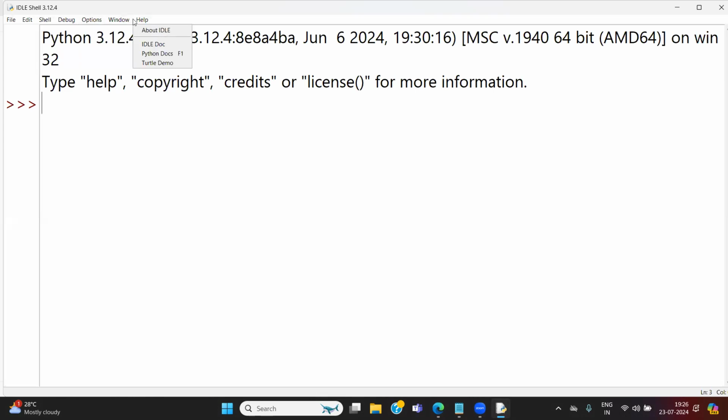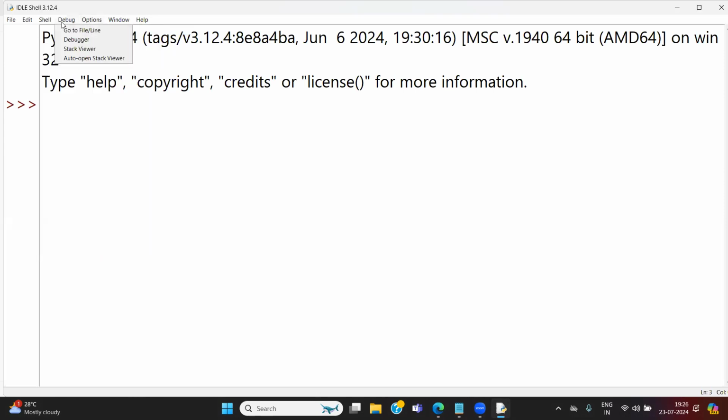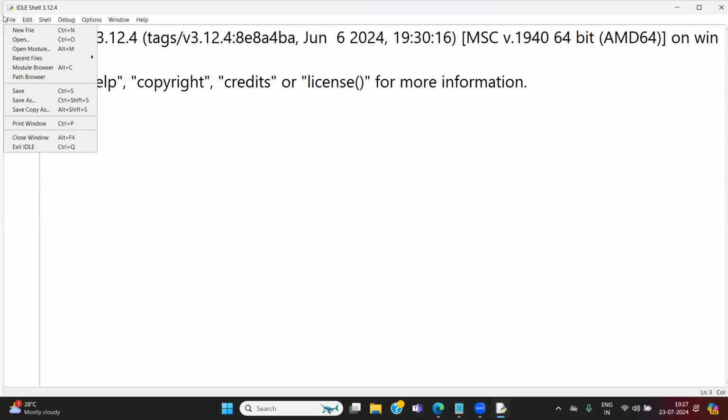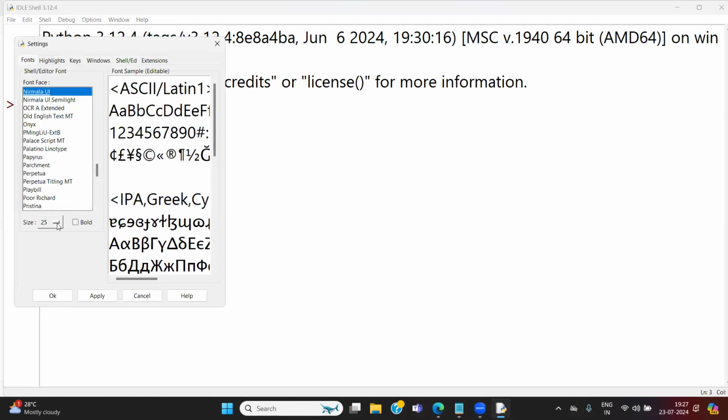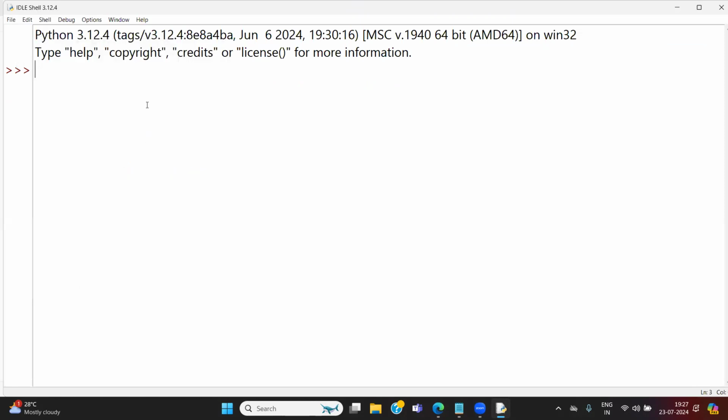Give me 1 second, this font is too small. 10 plus 20, output is 30. 10 into 45, output is 450. 57 divided by 78, output is something. 4 to the power of 7, something.